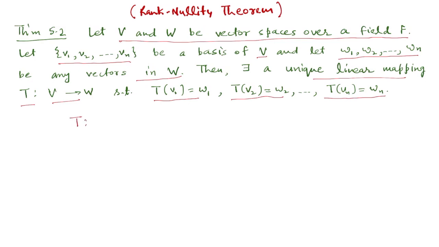Let us take this map T from the vector space of 3-tuples to 3-tuples over R. (1, 0, 0), (0, 1, 0) and (0, 0, 1) is a basis of R cube.